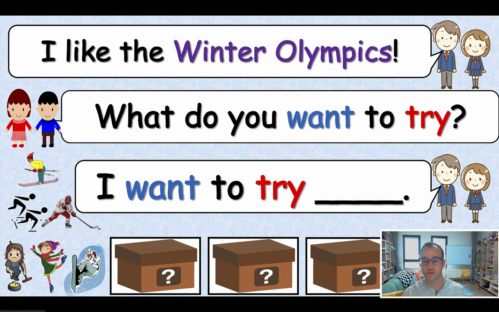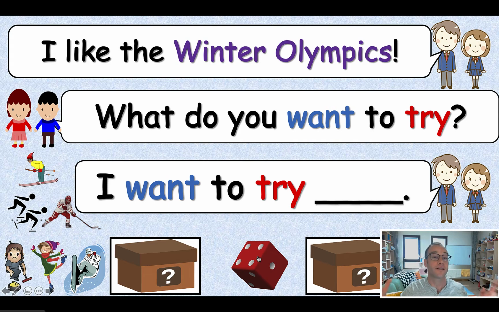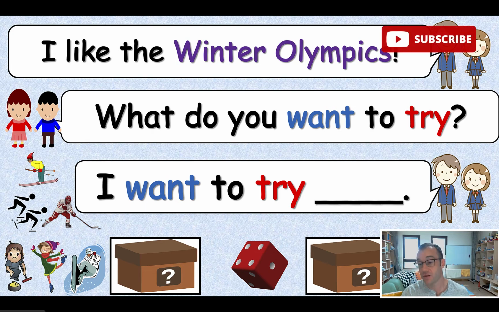Okay, so it works just like this. You have 2 students from each team come up. One student says, I like the Winter Olympics. And the other student says, what do you want to try? And they say, I want to try, and they choose one of the words, whatever they like. And then they choose a mystery box. So I say the first box, second box, third box, or fourth box. Which one do you want? They'll say 2 or the second one. You click it and it's a die. So they get to roll a die, or again, on my phone, click the app and get points. Or we'll go to the next one.